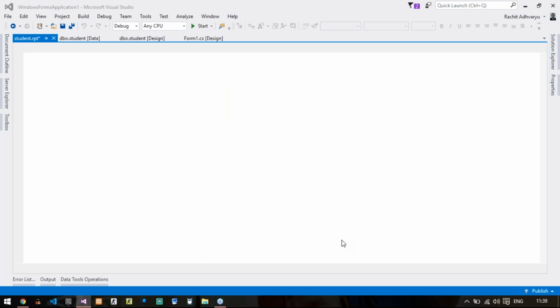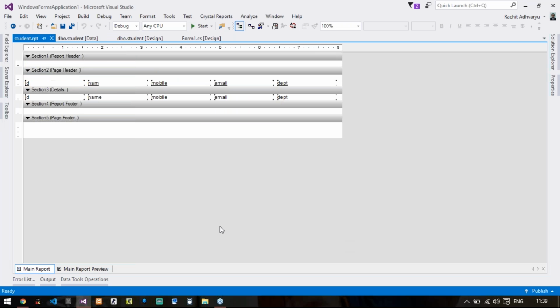So this is what your Crystal report layout will be. It contains again 5 sections: report header, page header, details part, report footer, and page footer.